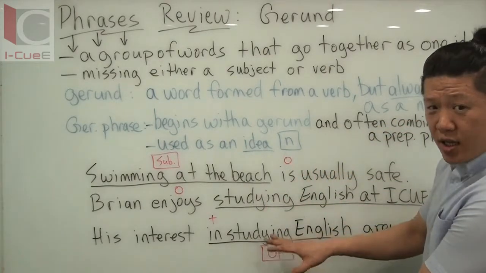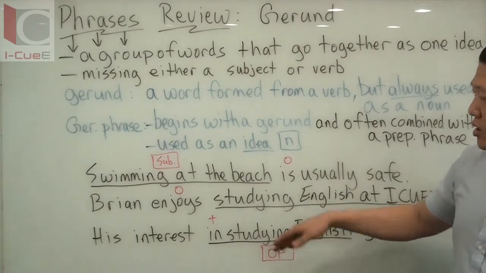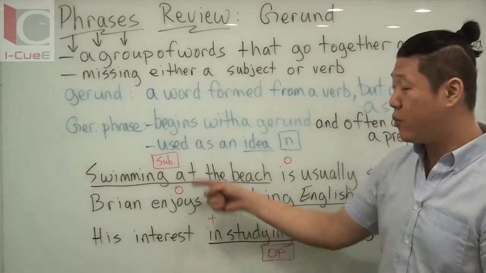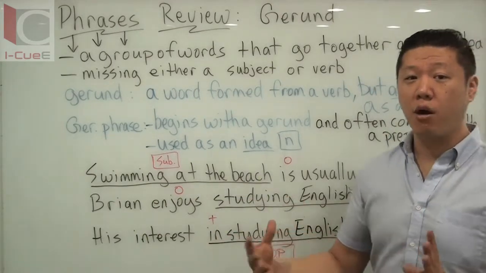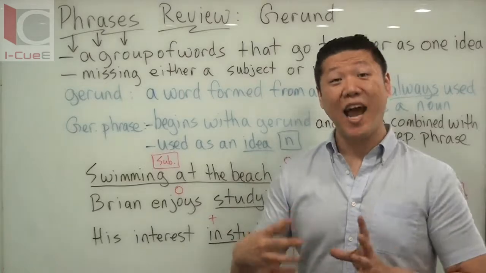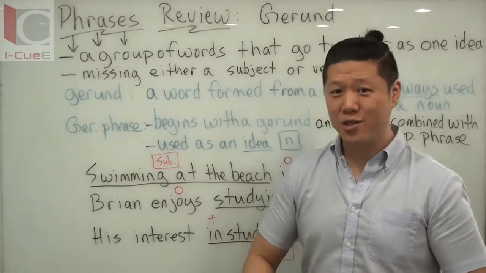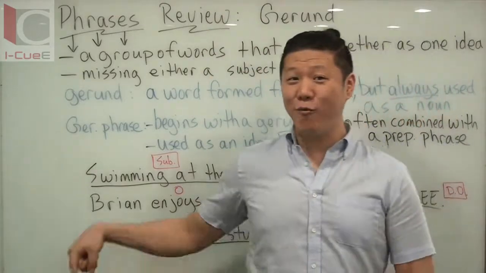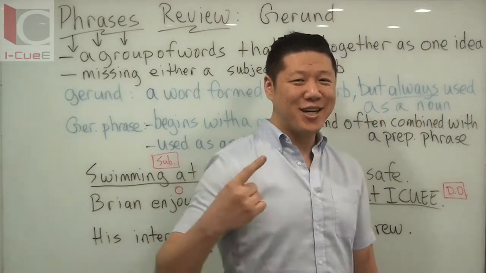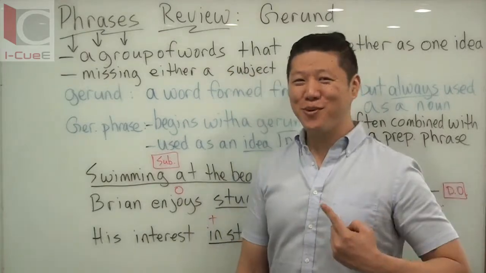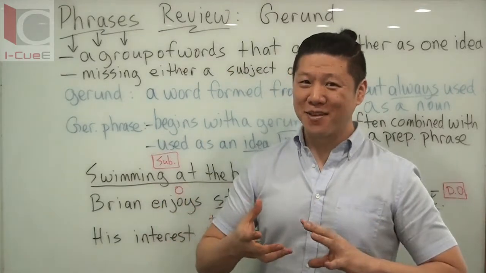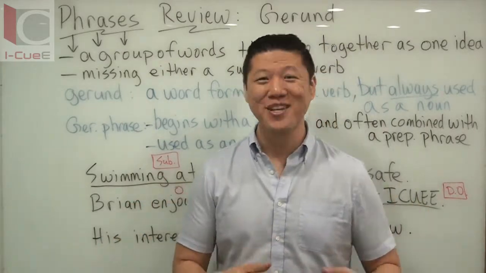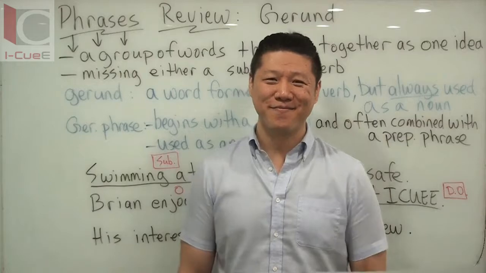But these two words are acting as the object of preposition. It's a little bit tricky, this one, which is why a lot of times we're going to just talk about gerund phrases as subjects in your sentence, but there are many different ways that we can use them in the different parts of the sentences where we have nouns. Okay, so subject, object of preposition, direct object. So this is your gerund review, and we have one more to go, because gerunds and participles kind of look the same. They are verb-ing, but gerunds are not participles. And we'll get into that next.